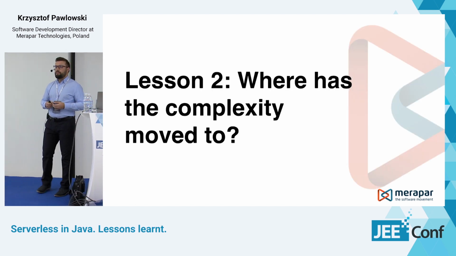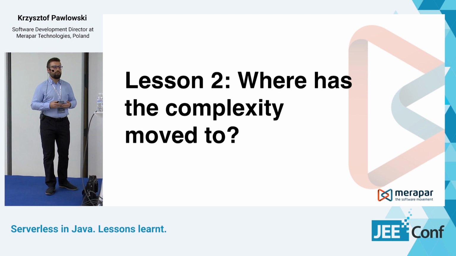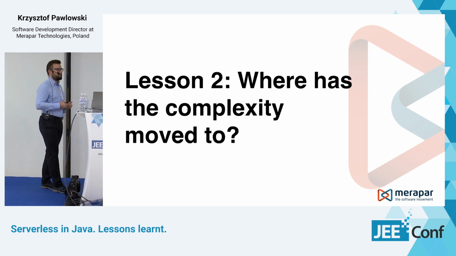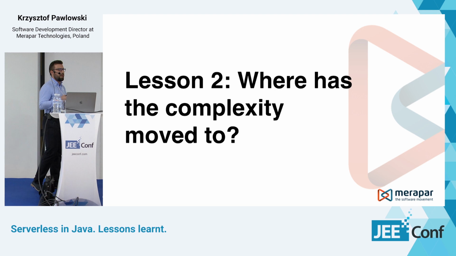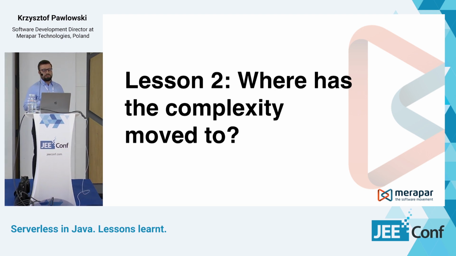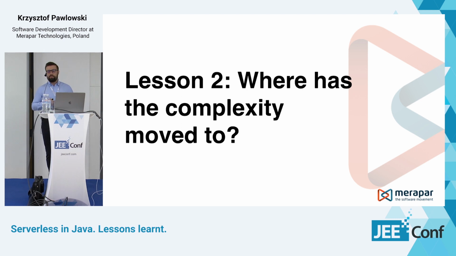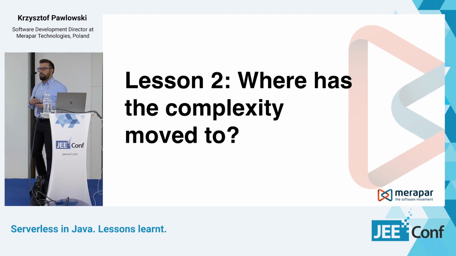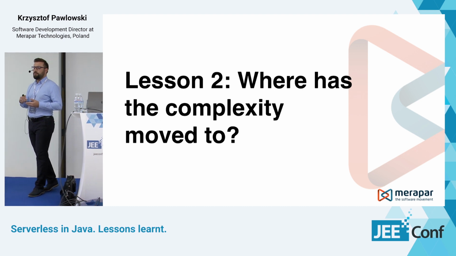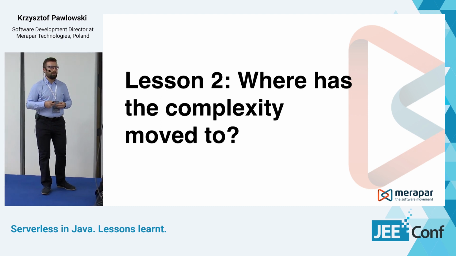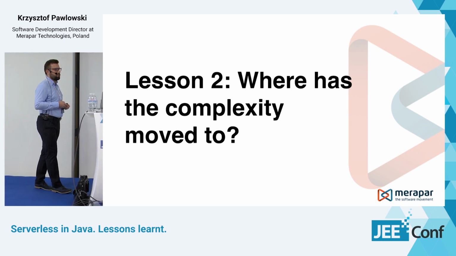Okay, so I said that we could use a lot of services from AWS. We didn't have to manage servers. We didn't have to provision them. So one might say that now all you need to care about is to just write the business logic. So you can just implement business logic code, and that's it. But where has the complexity moved to?